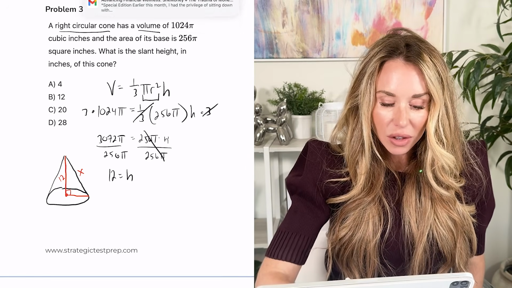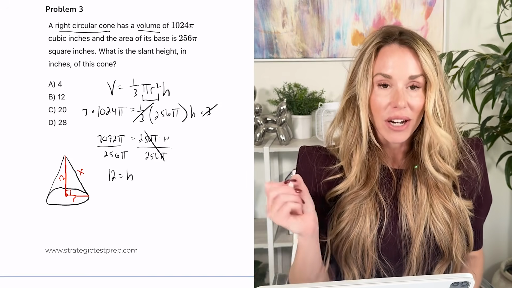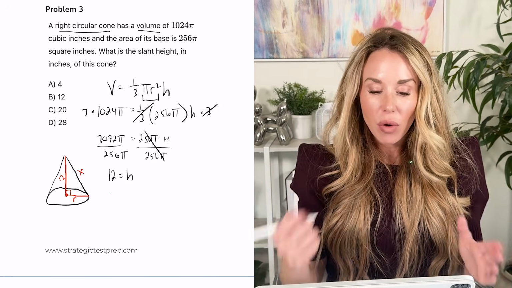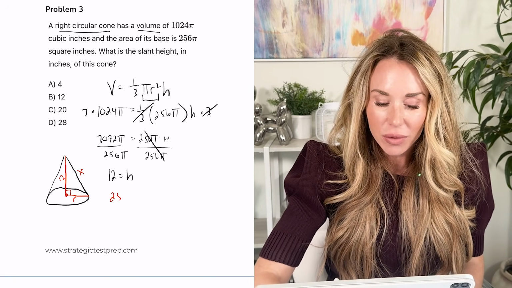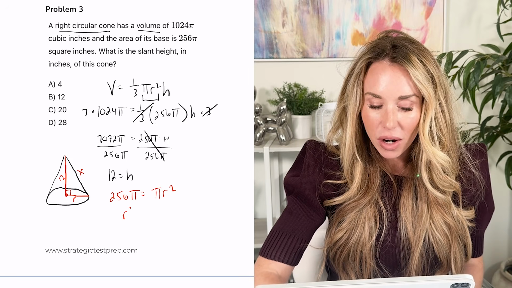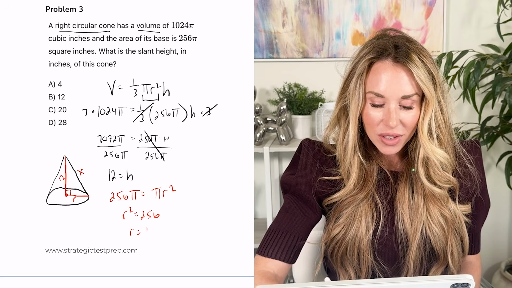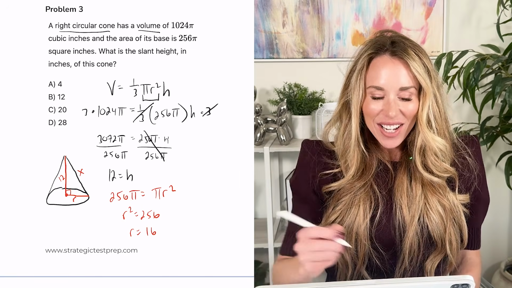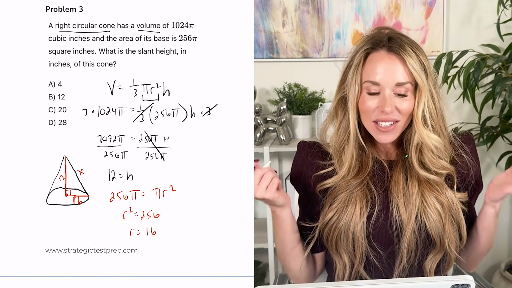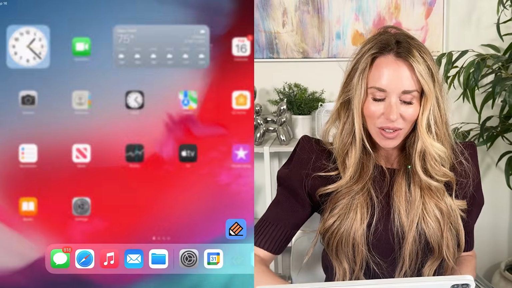We still need to get the radius to get the other leg of the right triangle. So how do we get the radius? Well, we go back to the fact that the area was 256 pi. That equals pi r squared. So r squared equals 256. That means r equals 16. Okay. So I'm going to go ahead and fill that in right here. And then it's simple Pythagorean theorem, 12 squared plus 16 squared equals x squared.